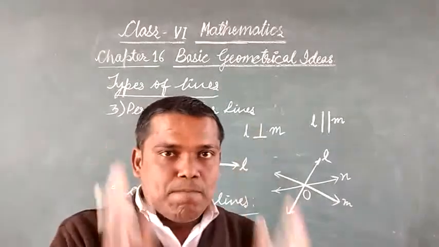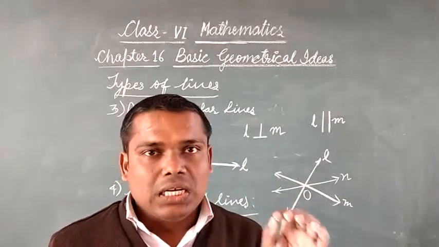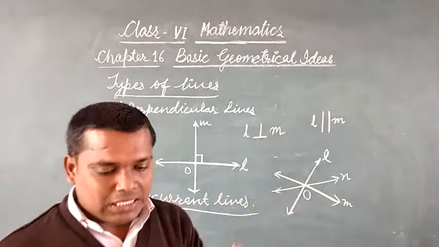Means if more than two lines intersect at a point, then the lines are called concurrent lines and the point is called the point of concurrence.